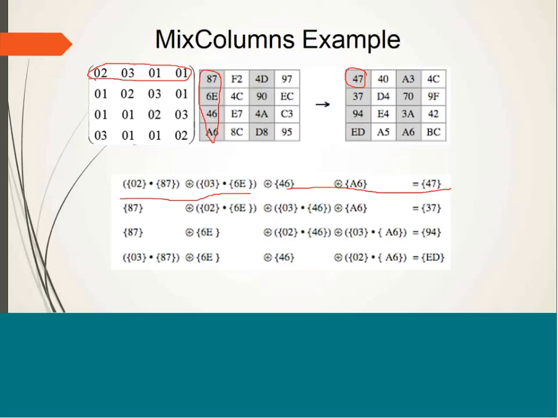But there is one new point over here. You can see that we are not performing simple addition and multiplication operations here. Multiplication is represented by a dot and addition is represented by the XOR operator. So simple operations will not be implemented here. Let me tell you what kind of operations we'll use.